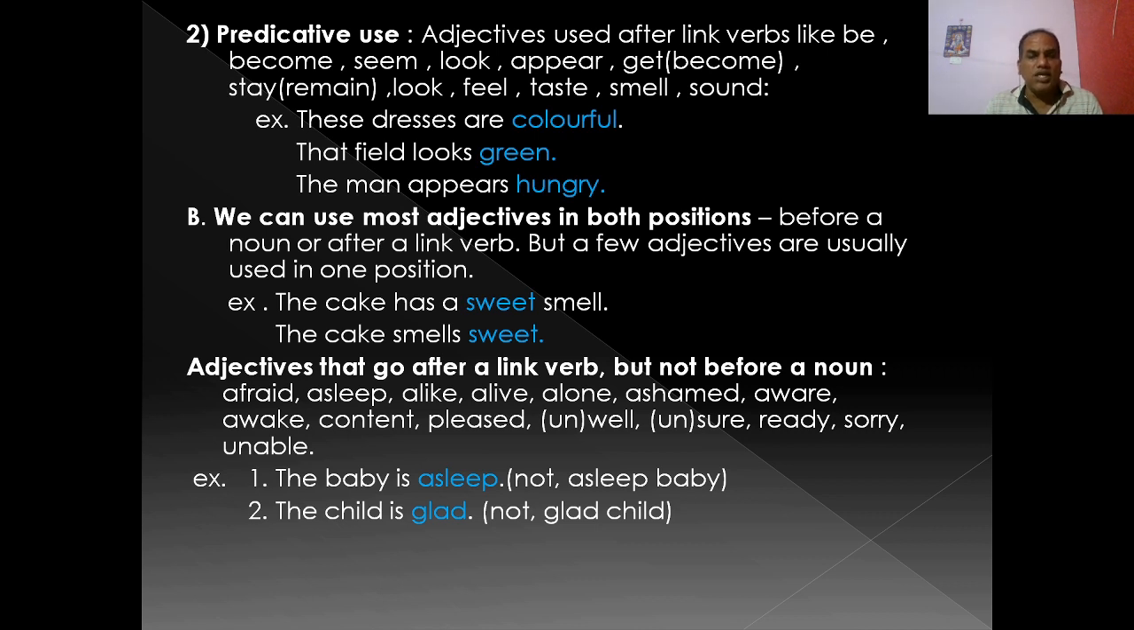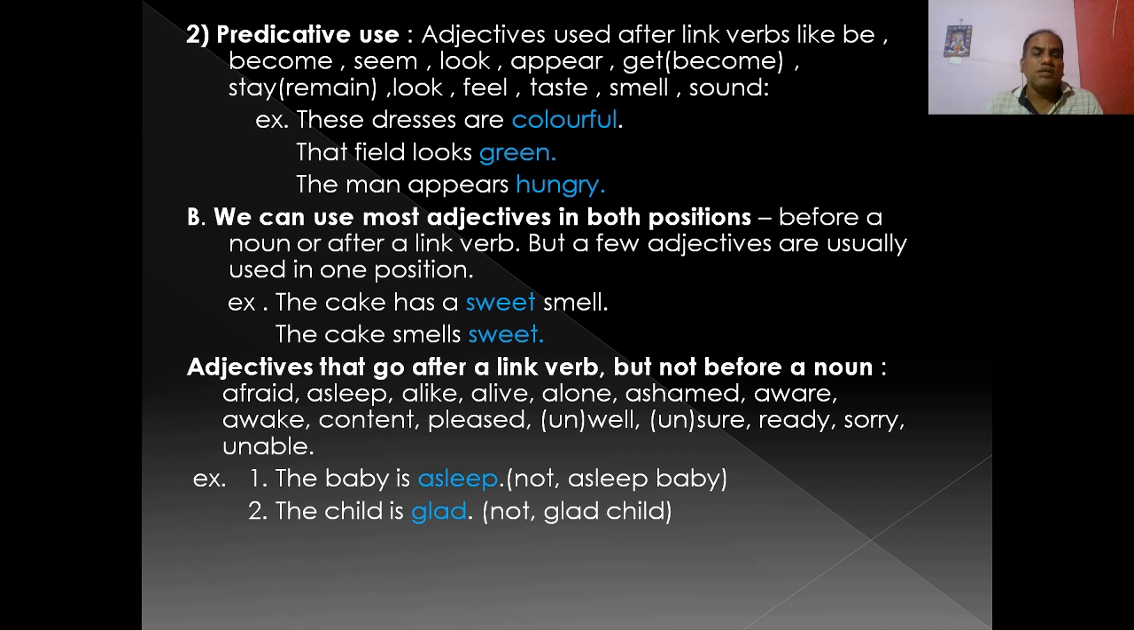Okay, so you see and keep in mind, let us practice or memorize. We can use most adjectives in both positions: before the noun, the pre-noun position or attributive use, and after a link verb, which means predicative use. Before a noun means attributive use, after a link verb means predicative use. But a few adjectives are usually used in one position.